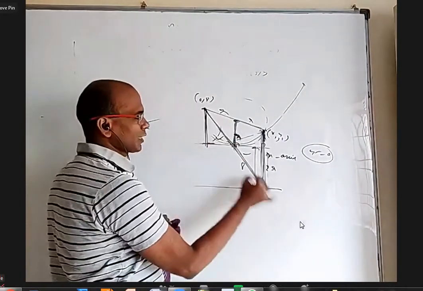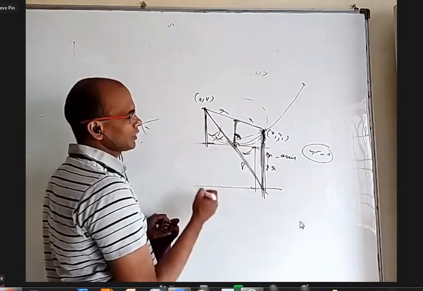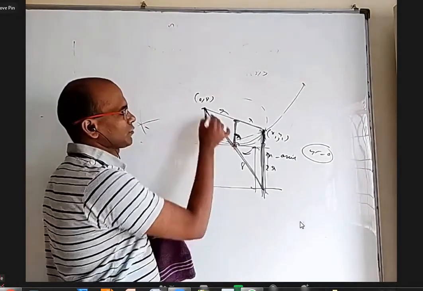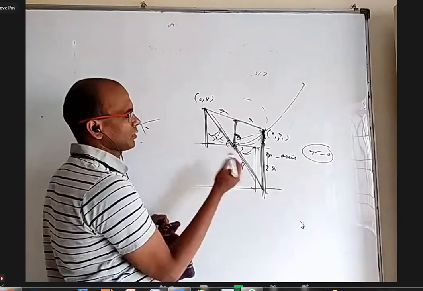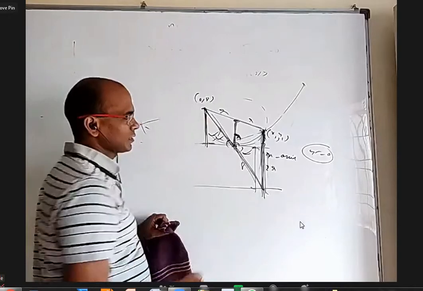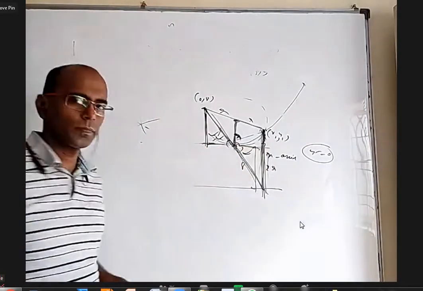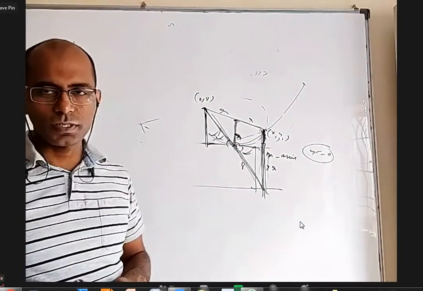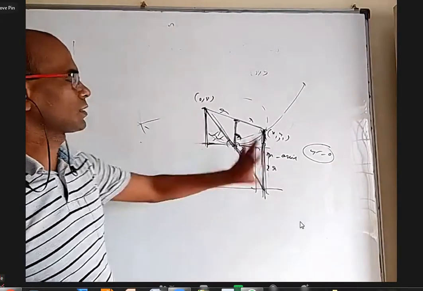Yes, sir. Got it. These two are extended, joined to this. These two are congruent triangles, because just now we proved these two are equal, or even otherwise these two are vertical opposite angles. So this is 8, this is 8, because these two are 8. I think now we are clear, right? How this is 8? Yes, sir. Clear.